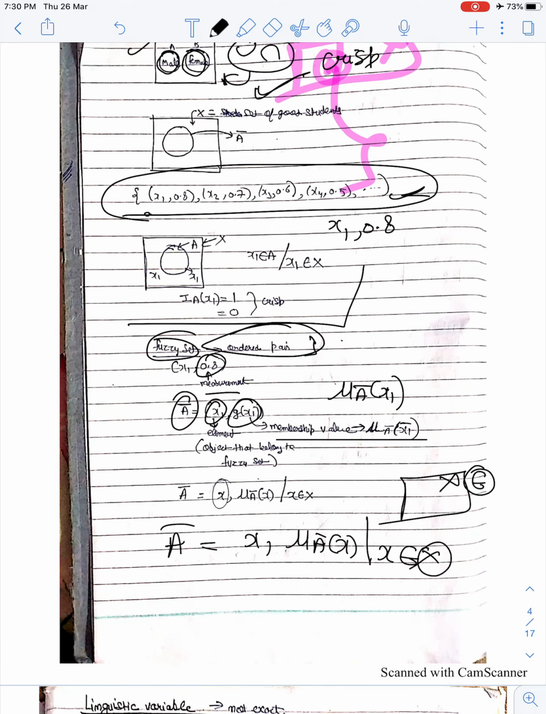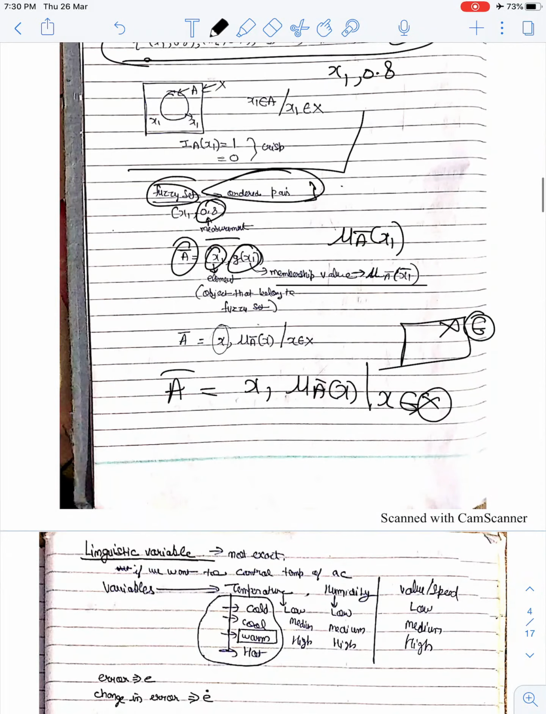Fine, I will stop my lecture here. In the next part, what we are going to see is my linguistic variable. So we continue in the next lectures.